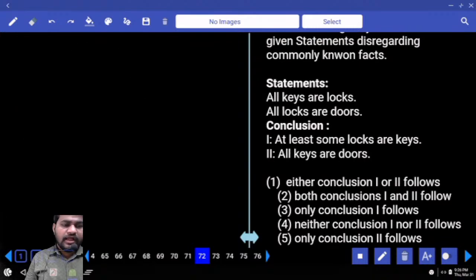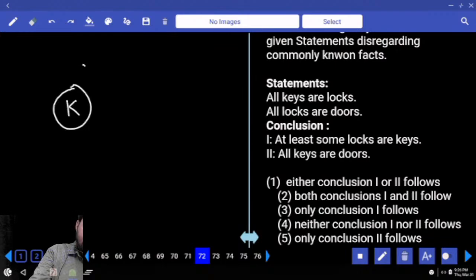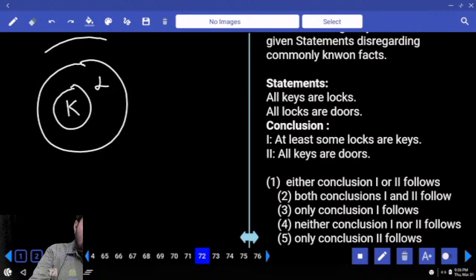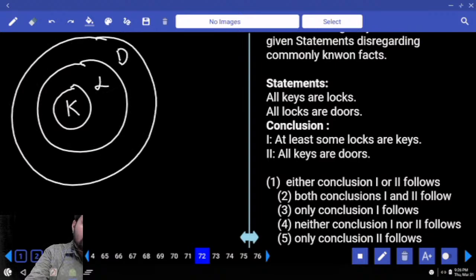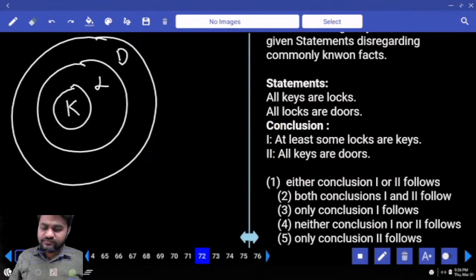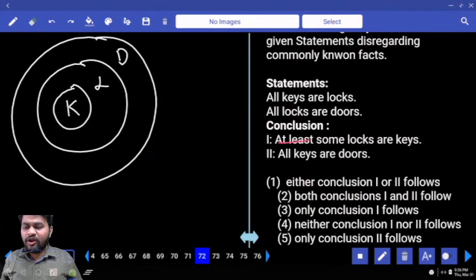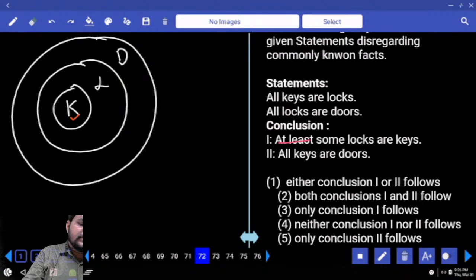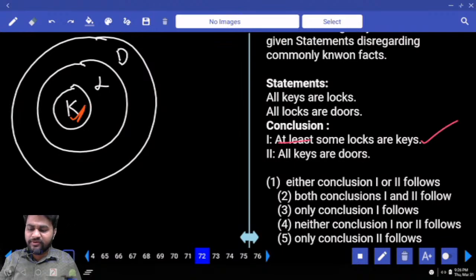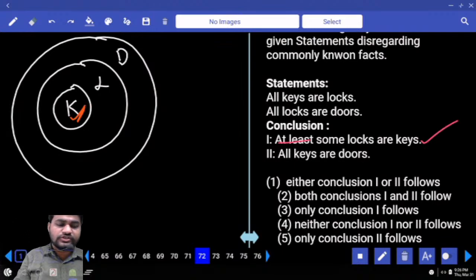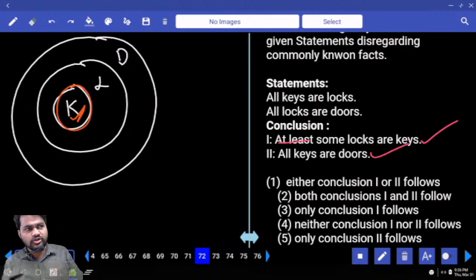Next, all keys are locks. All the part of keys must be inside of locks. Next, all locks are doors. Conclusion 1: Some locks are keys. Yes, this is the common part between locks and keys. It will be true. Conclusion 2: All keys are doors. Yes, all keys are inside of doors. This is also true. Both 1 and 2 are true.